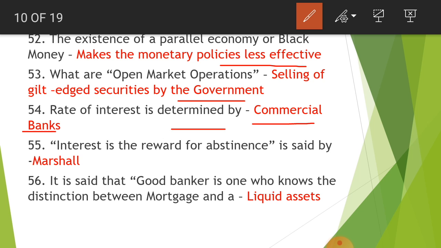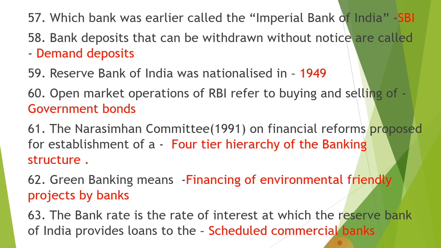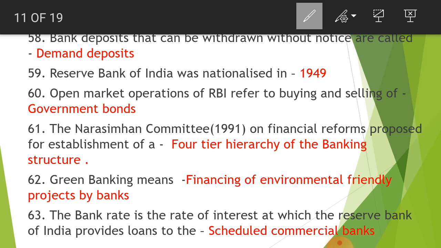Okay. Next is interest is the reward for abstinence is said by Marshall. It is said that good banker is one who knows the distinction between mortgage and what is the next? Liquid assets. 57th one. Which bank was earlier called the Imperial Bank of India? So it is SBI. Bank deposits that can be withdrawn without notice are called demand draft. In your day-to-day life, we call it DD.